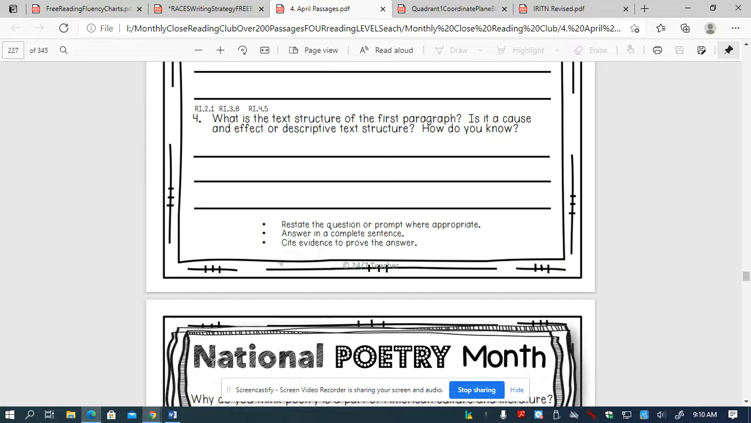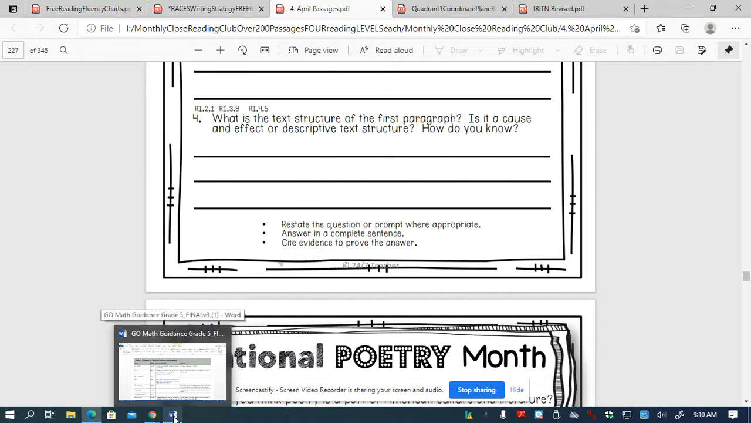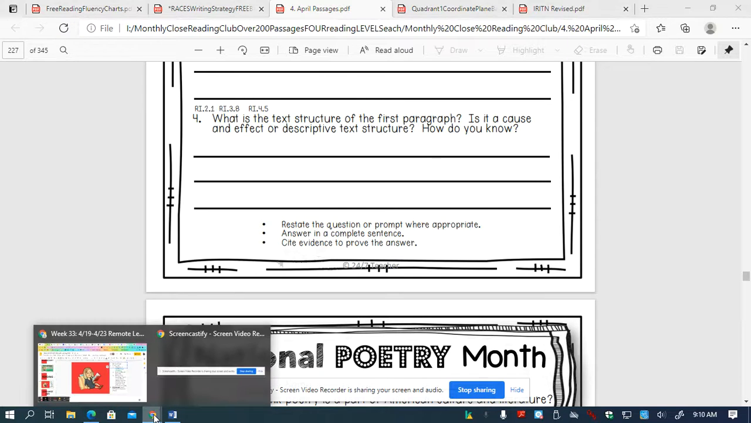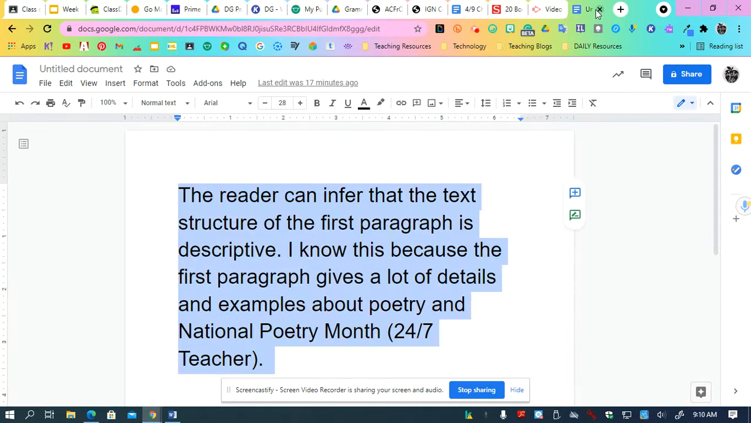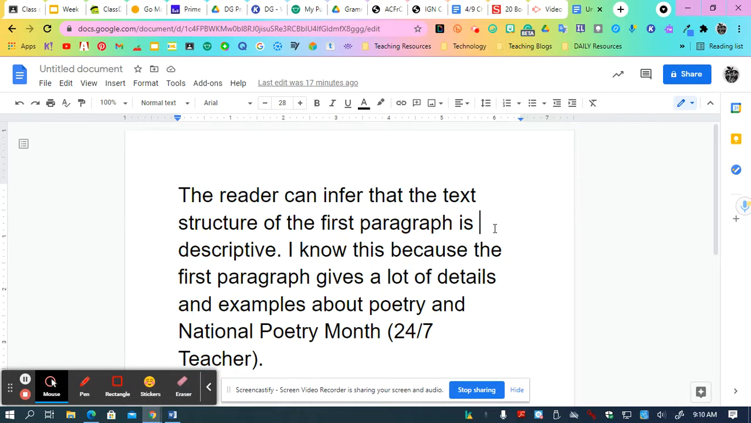So if I look at my sentence starters, one of the sentence starters that I talked about yesterday was the reader can infer. Jalen actually chose that, and we talked about how that has to be something that is not specifically stated in the text. So if we talk about that first paragraph, the reader is having to infer that it's descriptive structure. It doesn't say, hey, guys, I'm a descriptive text structure. We have to figure that out.